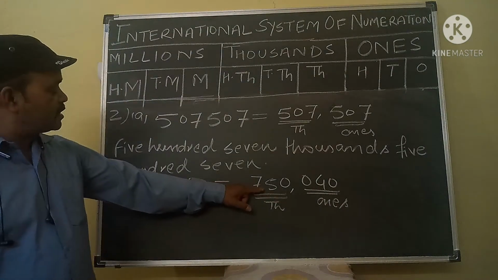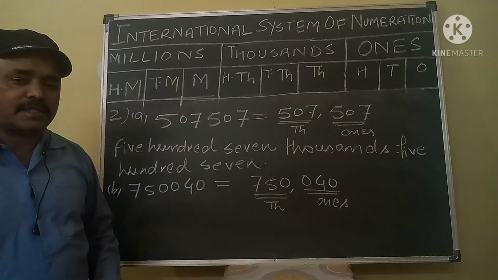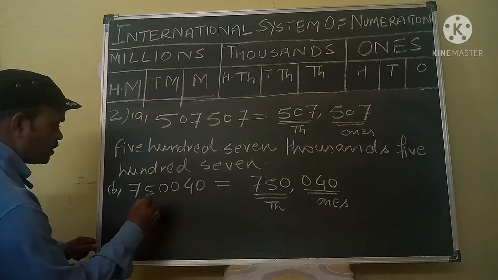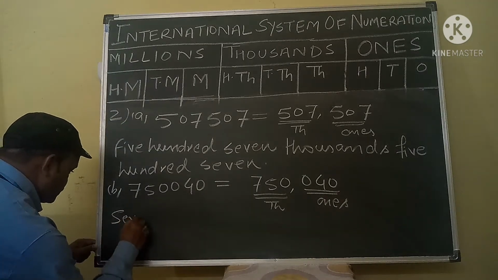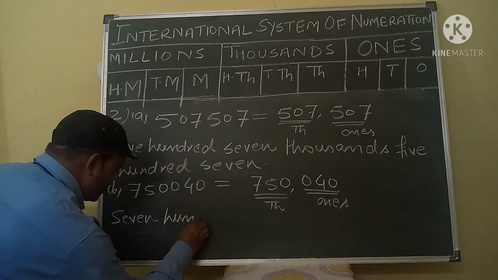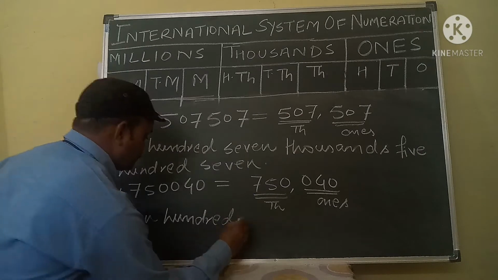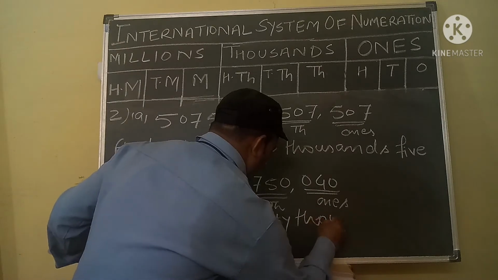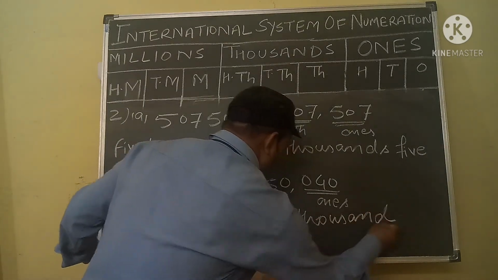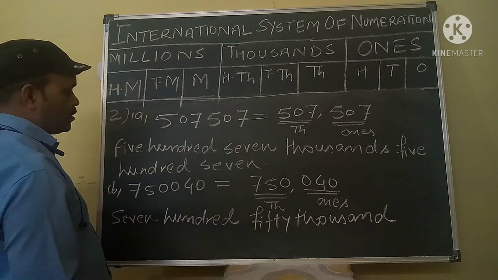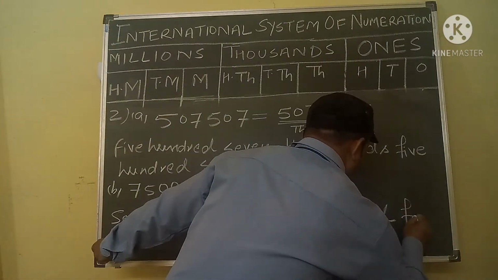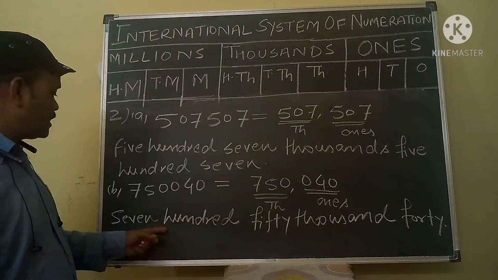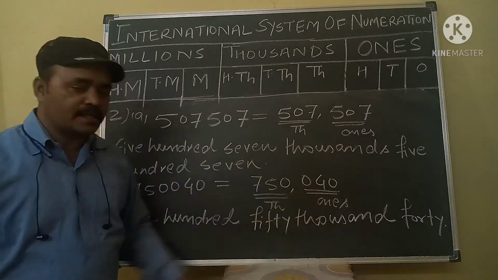So how can you write this number according to the international system of numeration? Now look here, 750 thousand and 040. This is the required answer, 750,040.